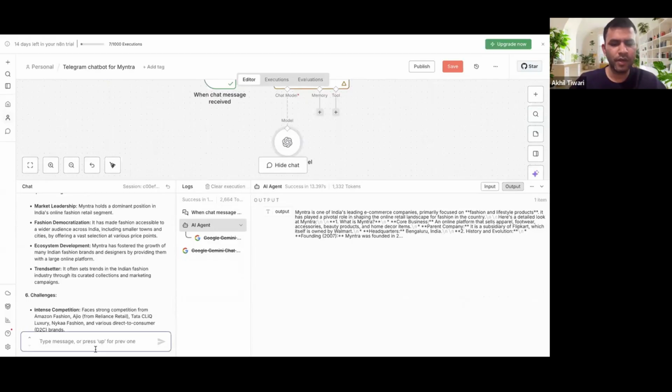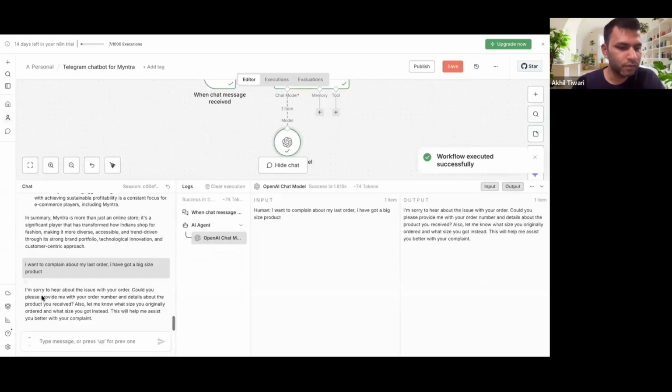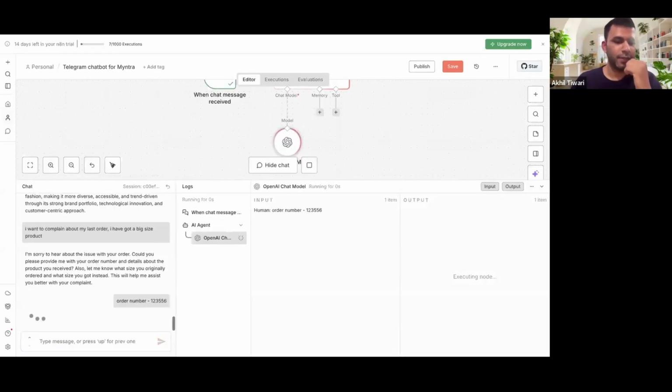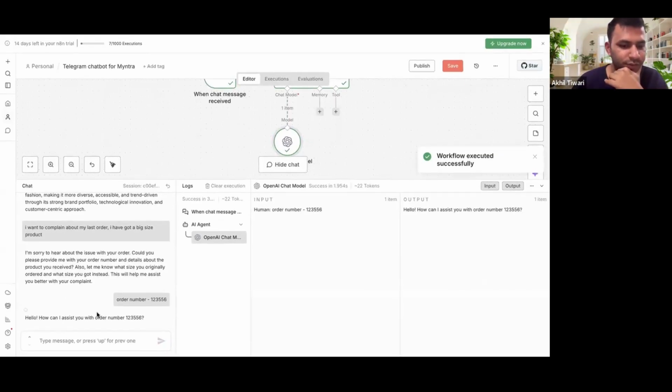Now you can ask it, okay, I want to complain about my last order. I've got a big size product. I'm sorry to hear about the issue. Could you please provide the order number and all? Let's say that the order number is this. Let's see what it does, because to be honest, we have not given it any information, right? Let's see what it does. How can I assist you with the order number, right?